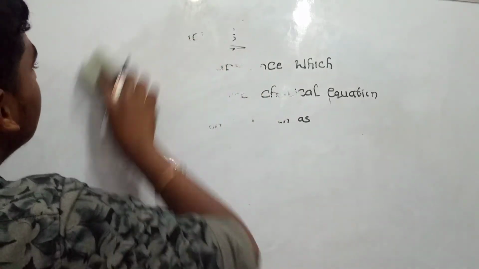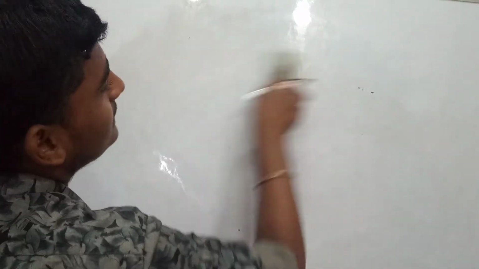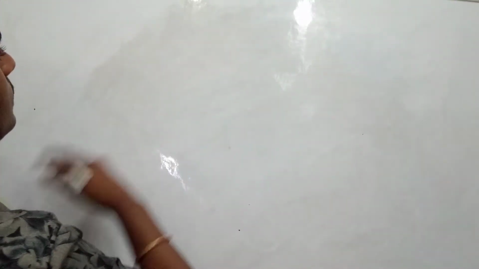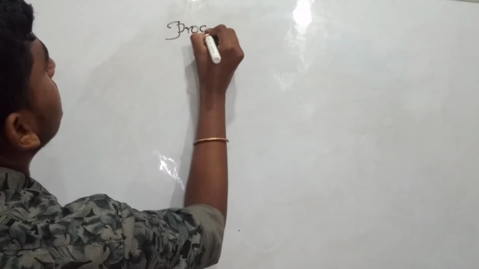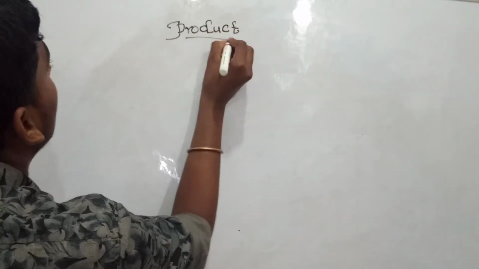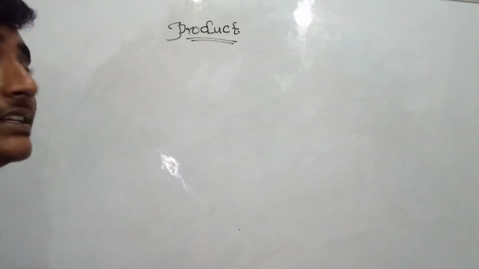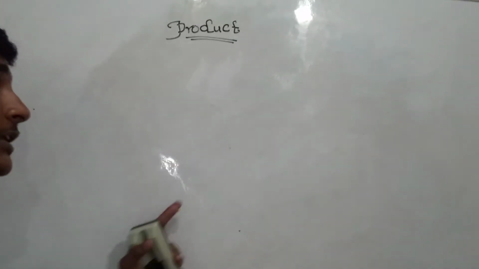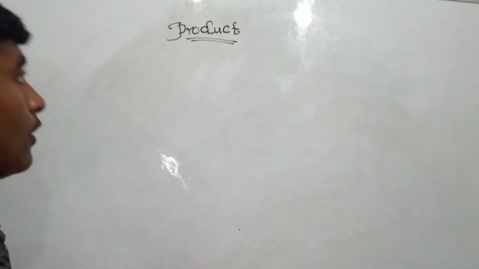Just simple now guys, we just learned about reactant. Now we are going to learn about product. What is a product, what is the cause of the product, and why did we say that product is also an important key role in this chapter? Product is nothing but what is formed by the reactant. Yes guys, by the cause of the reactant the product is formed.